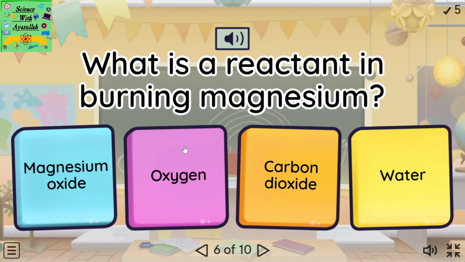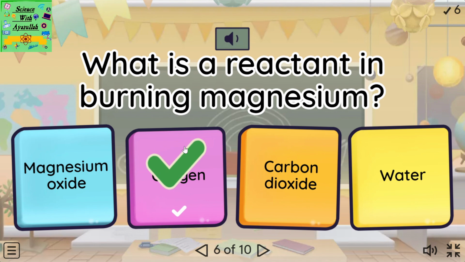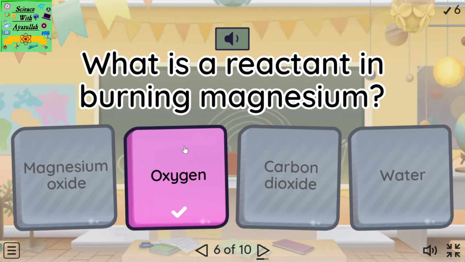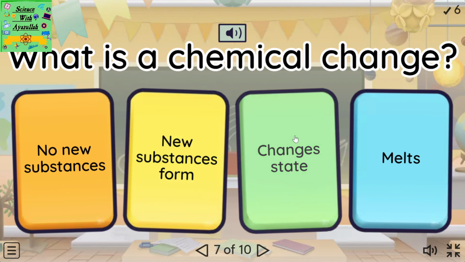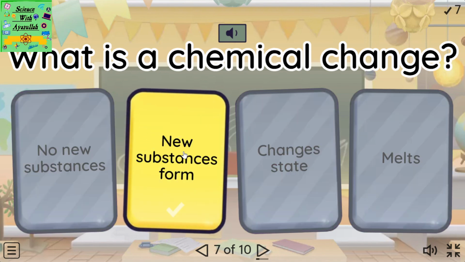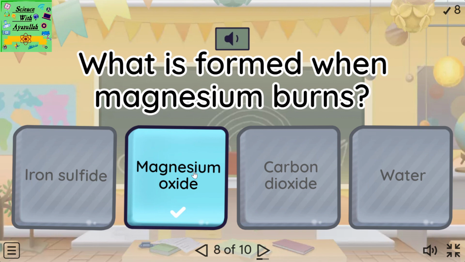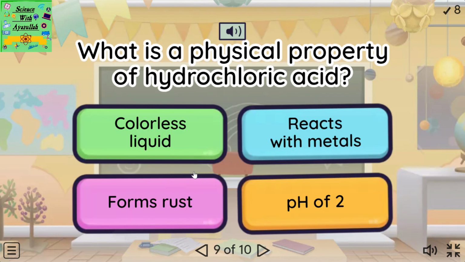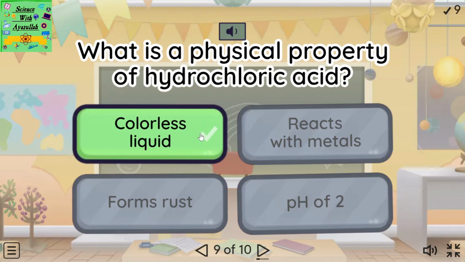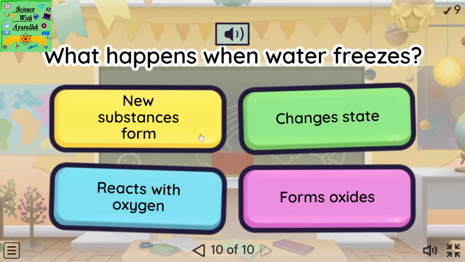What is a reactant in burning magnesium? What is a chemical change? What is formed when magnesium burns? What is a physical property of hydrochloric acid? What happens when water freezes?